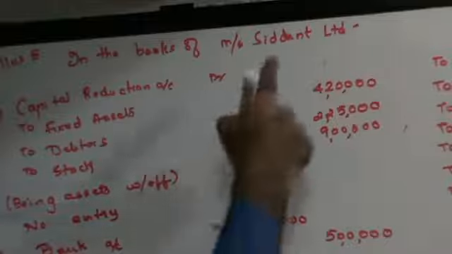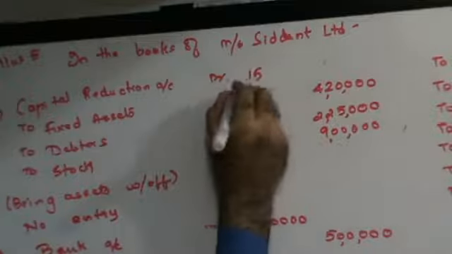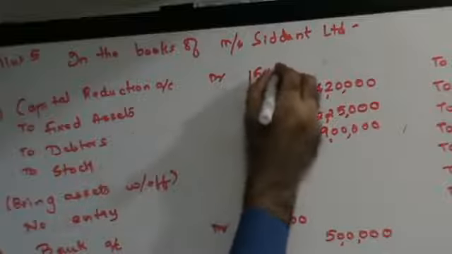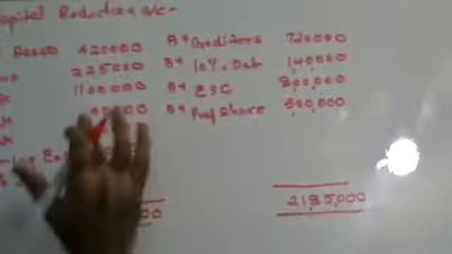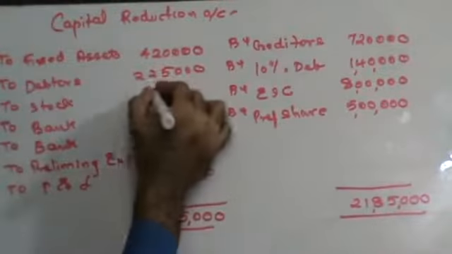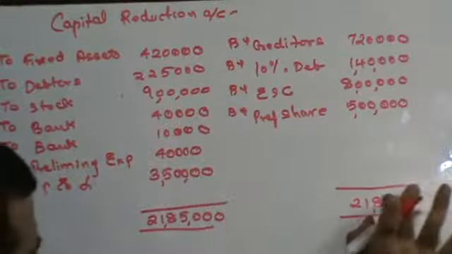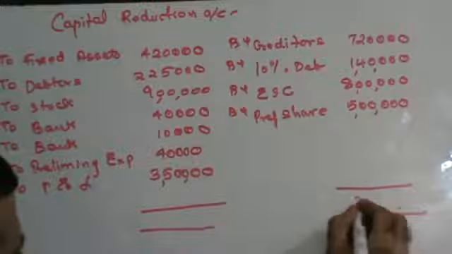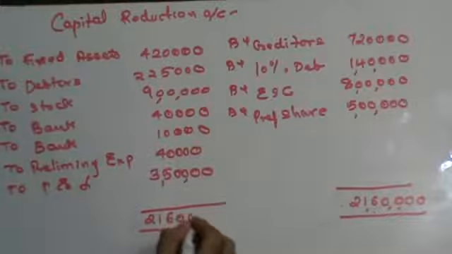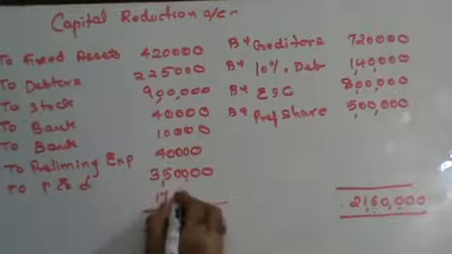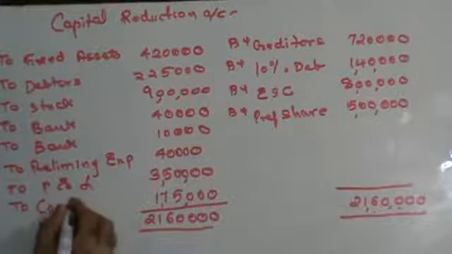Right? Someone please help me with this. 45% of 20 lakhs, so in that case this is going to be 9 lakhs. This is 21,60,000. 1,71,000. How much is the difference? 1,75,000. This is going to be to capital reserve.